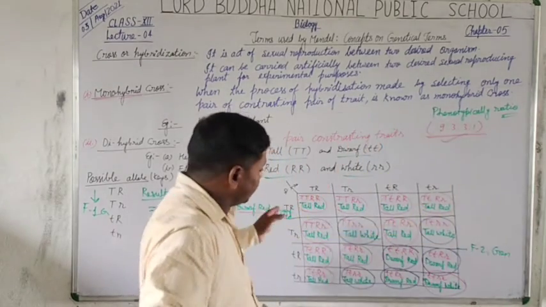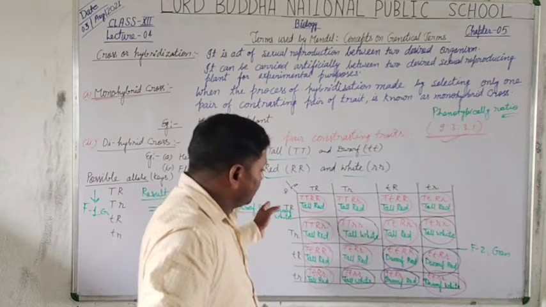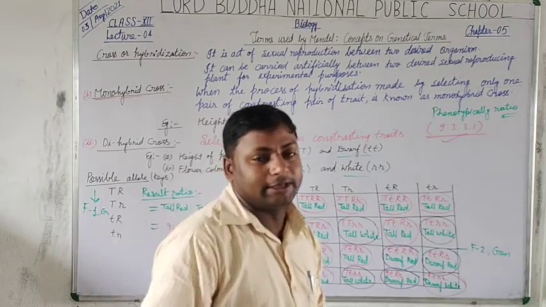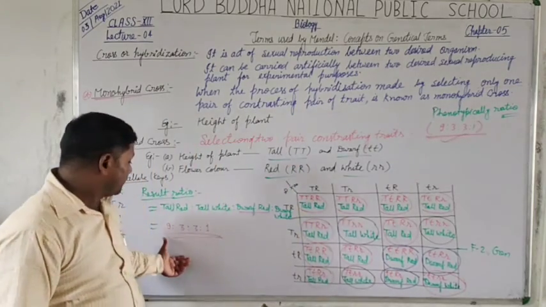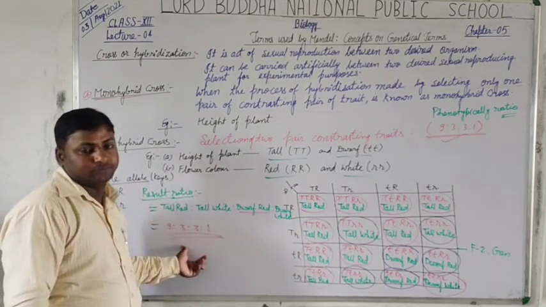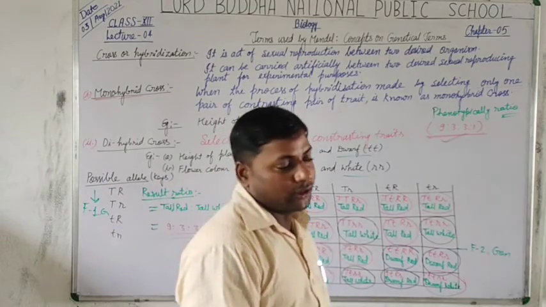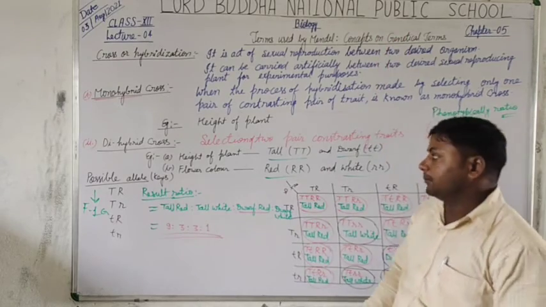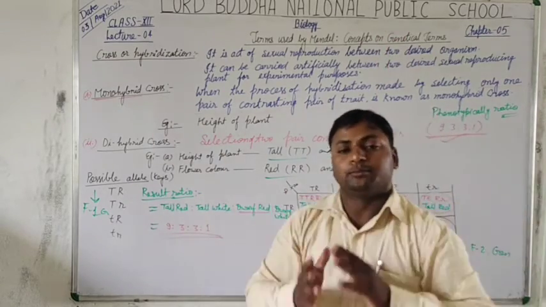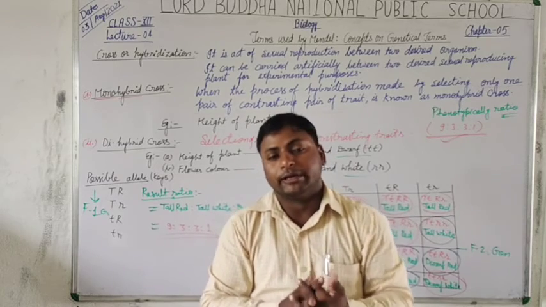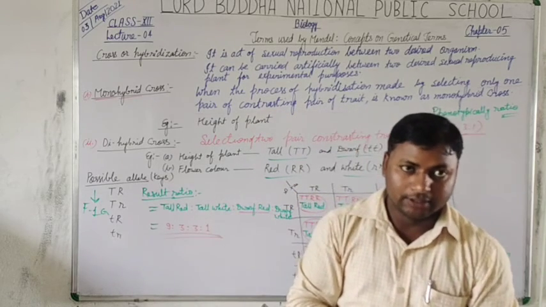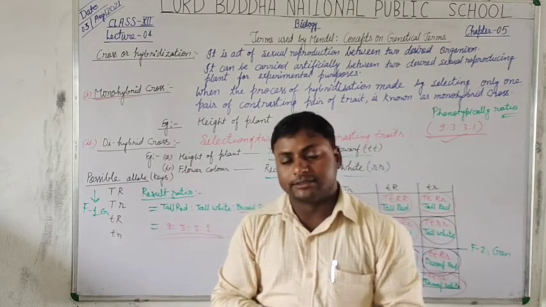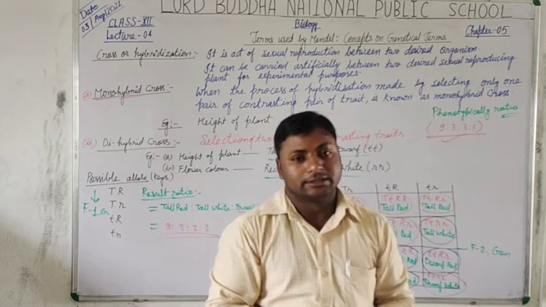Like that, the traits of the parents are transferred, and the possibility of transferring the traits also depends upon this ratio. So students, I hope you understand the monohybrid and dihybrid cross and their examples very well. We will meet with the other terms that are used in Mendel's law in the next video lecture. Thanks.